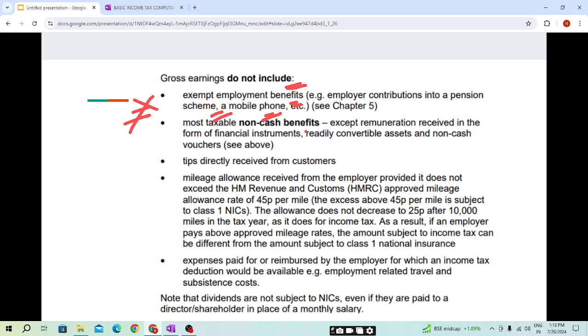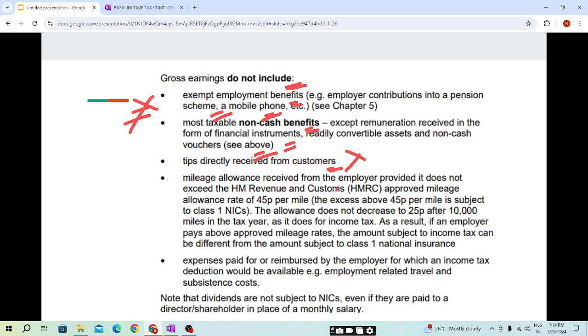Most taxable non-cash benefits are excluded, except remuneration received in the form of financial instruments, readily convertible assets and non-cash vouchers, see above. Means if it is readily convertible into cash, then it will be included in the gross earning. Tips directly received from customers will not be included in the gross earnings.